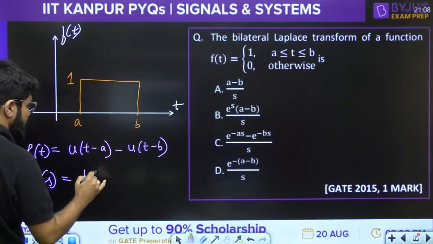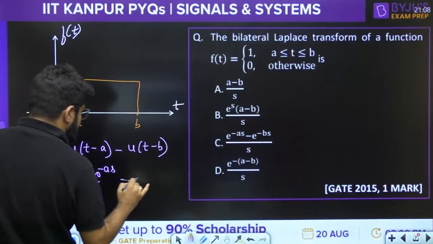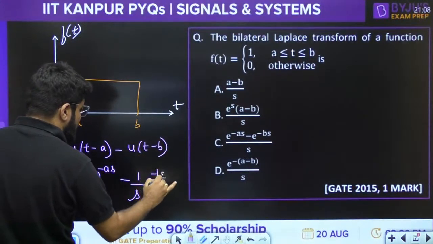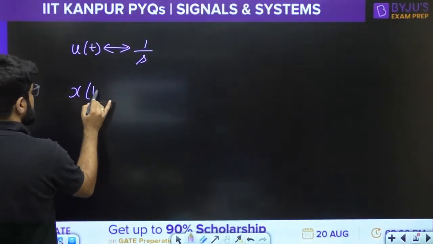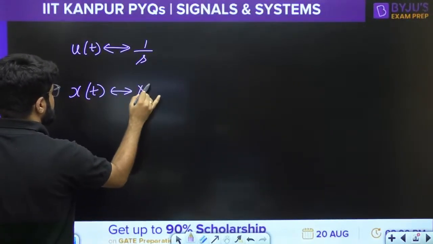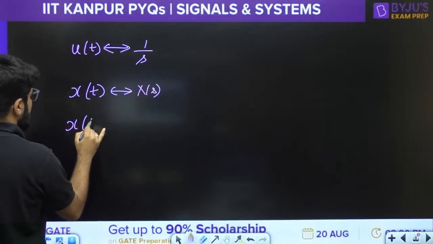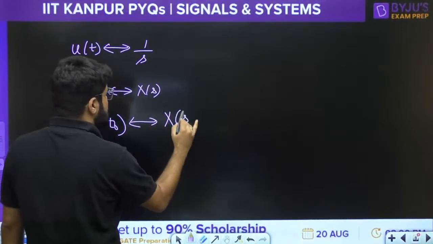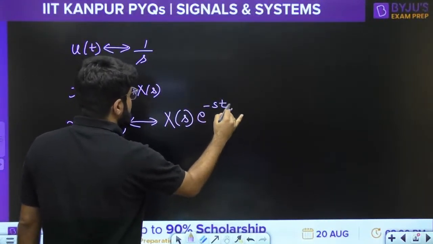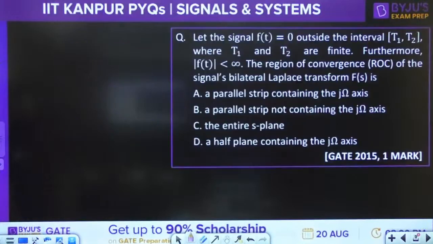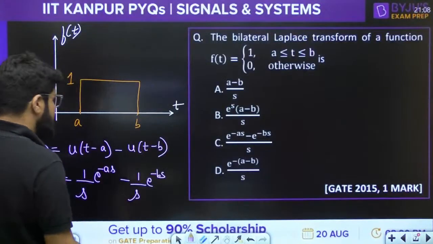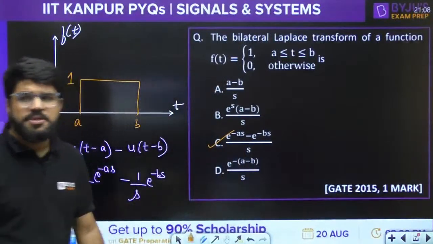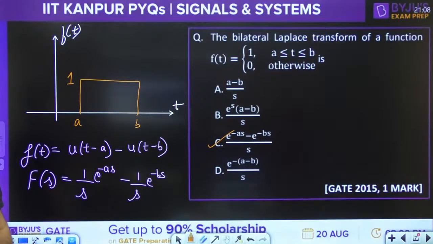Ut, 1 by s. Ut minus a, time shift property, e power minus as. Again ut, 1 by s, but ut minus b, time shift property, so e power minus bs. Because if xt has the Laplace transform xs, x of t minus t naught, the time shift property says that the Laplace transform will be xs e power minus st naught. Correct? Okay, so that means the answer is e power minus as minus e power minus bs divided by s. That is the option number C.